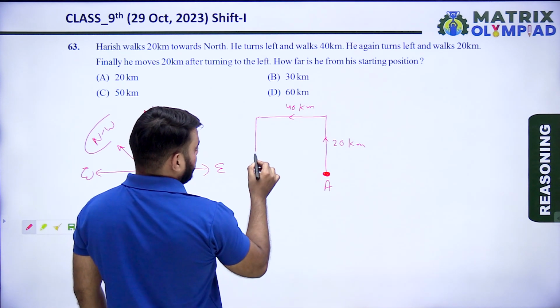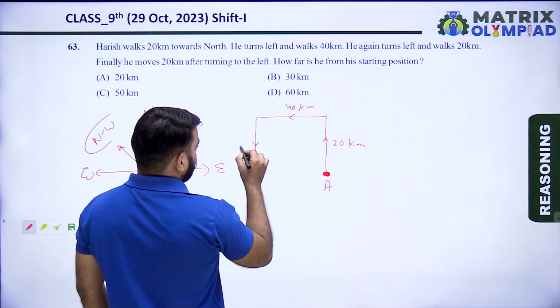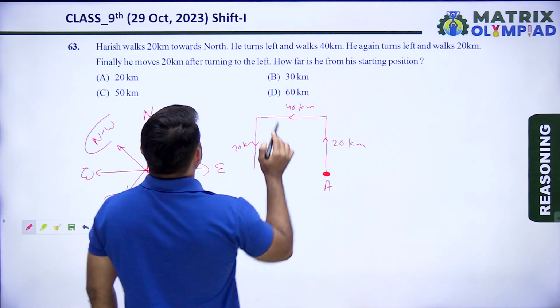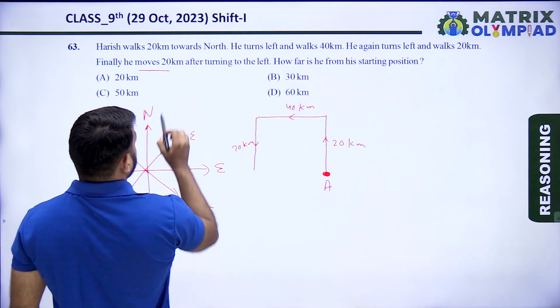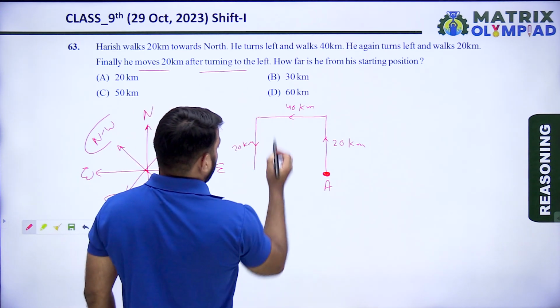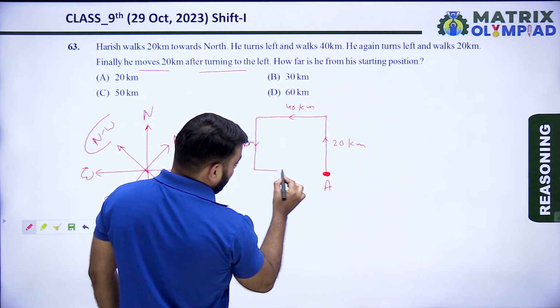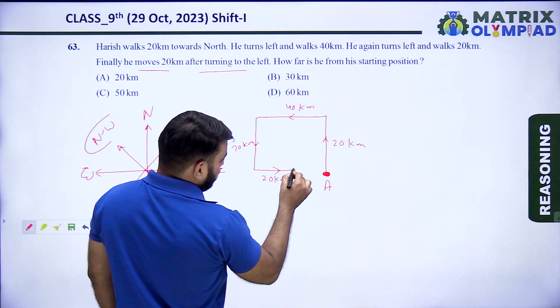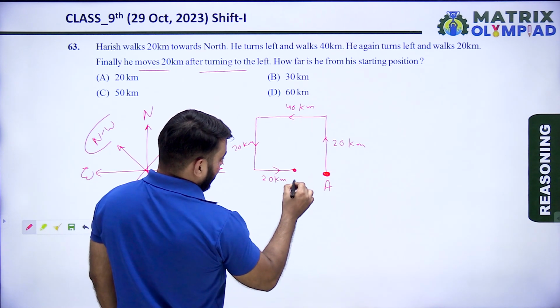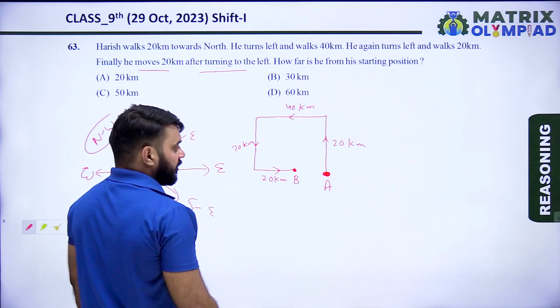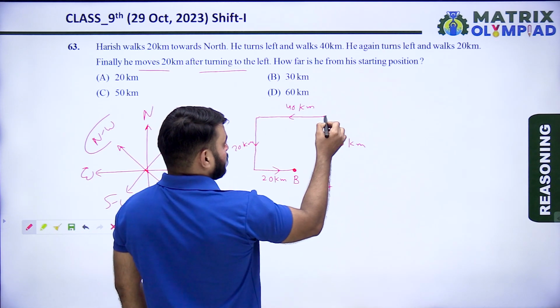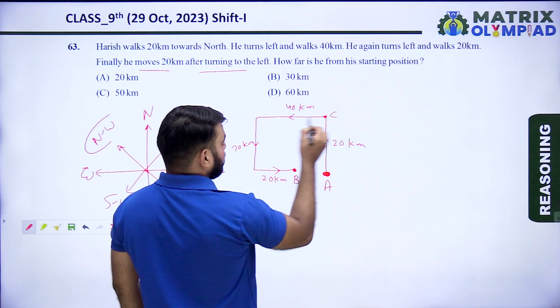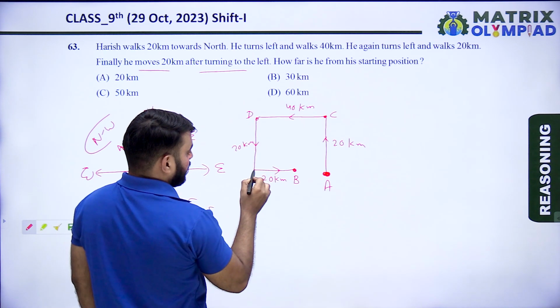And walk 20 km. Finally, he moves 20 km after turning to the left. After turning to the left, he moves 20 km. Let's suppose this is the end point. A, and let's suppose these points are C, D and E.